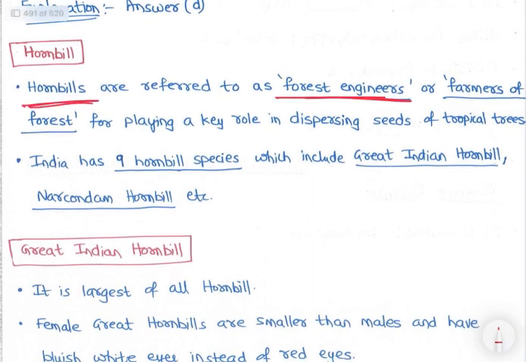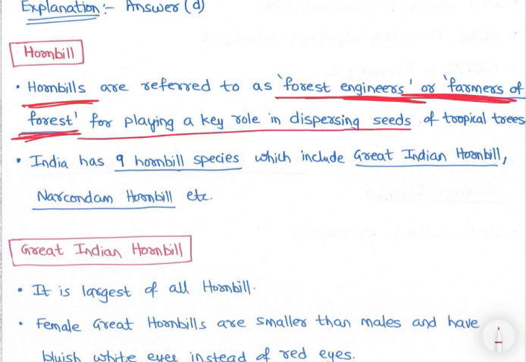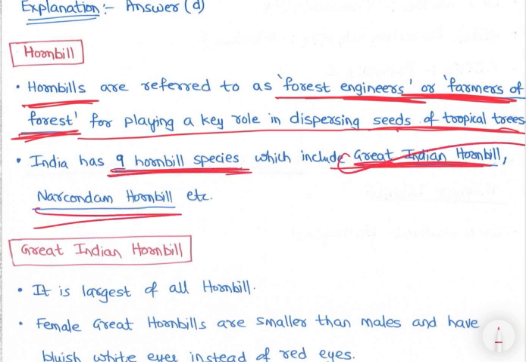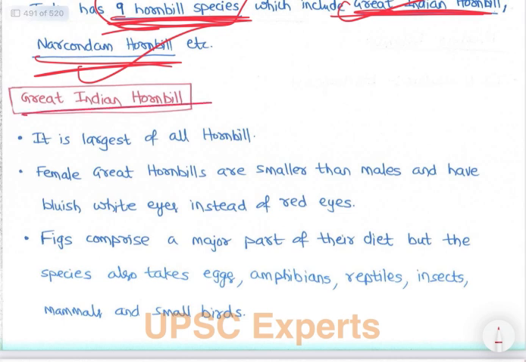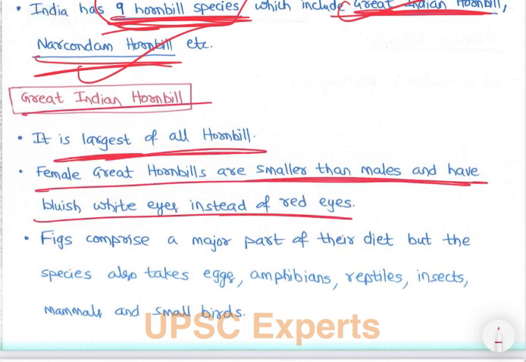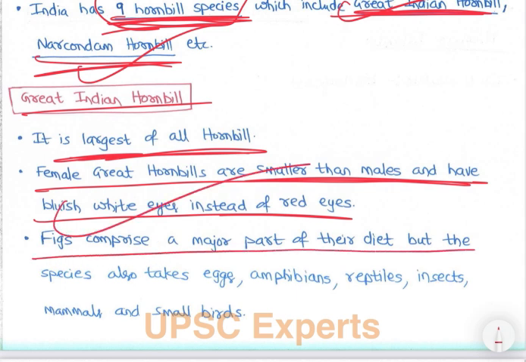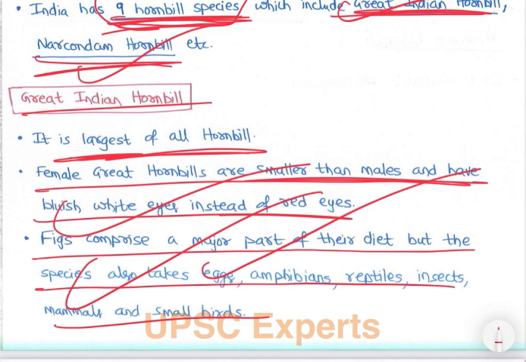Hornbills are referred to as forest engineers or farmers of the forest for playing a key role in dispersing seeds of tropical trees. India has 9 hornbill species which include the Great Indian Hornbill and Narcondam hornbill. The Great Indian hornbill is the largest of all hornbills. Female great hornbills are smaller than males and have bluish white eyes. Figs comprise a major part of the diet. So you need to know about it.